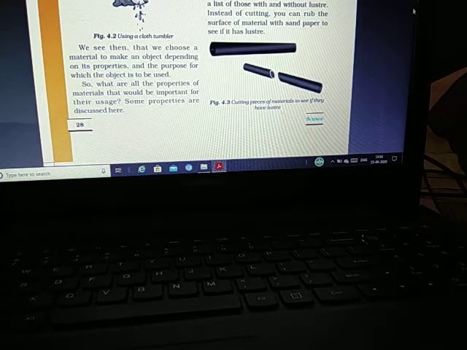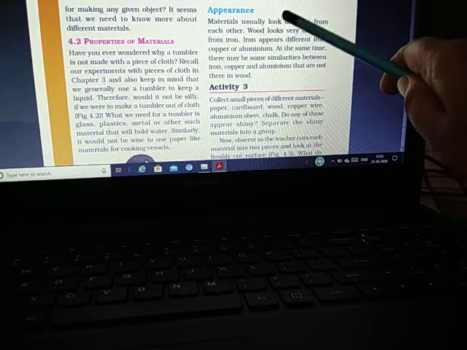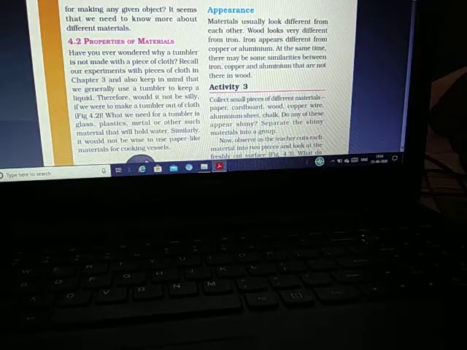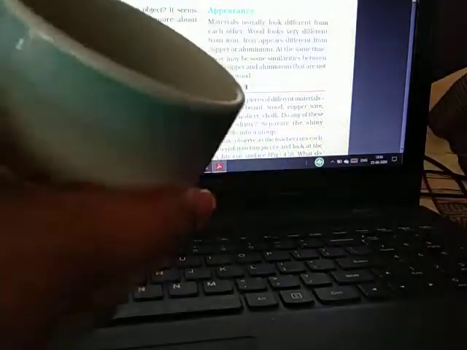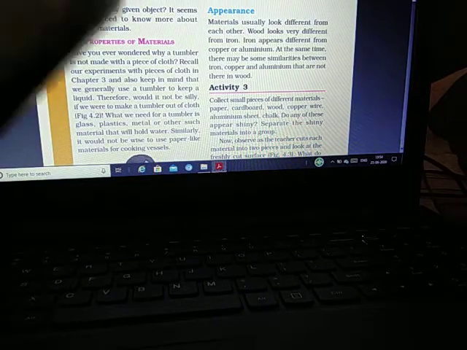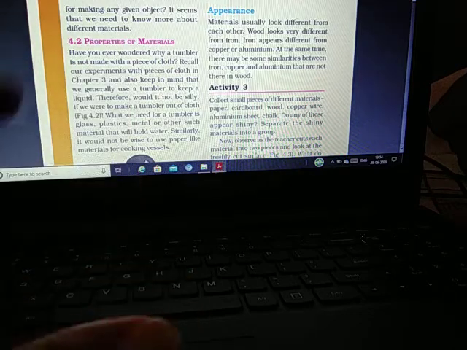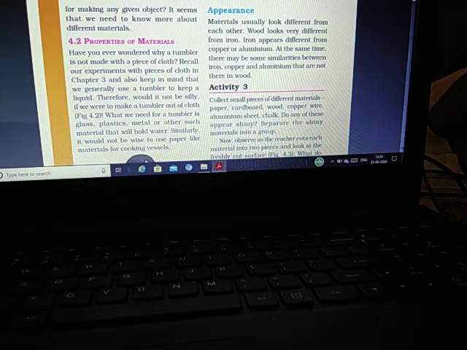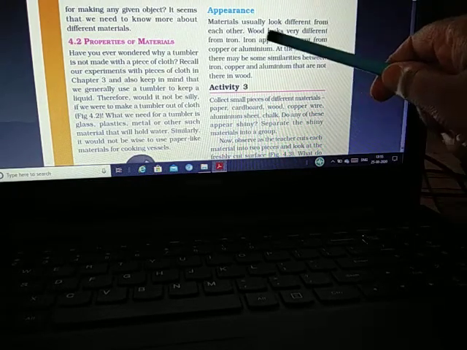Here it is written that materials usually look different from each other. Like this glass is different from this bottle. All the objects which I am showing you are different from each other, because materials are different, and shape, size, properties and purpose are all different. Like wood looks very different from iron, and iron appears different from copper or aluminium.